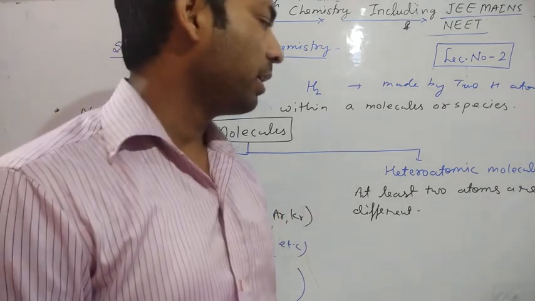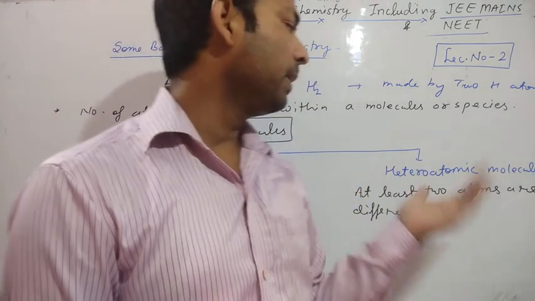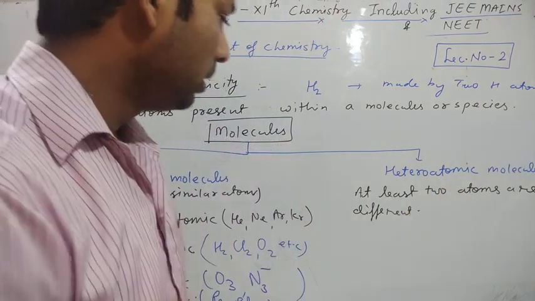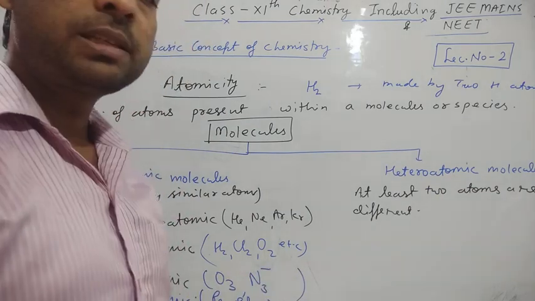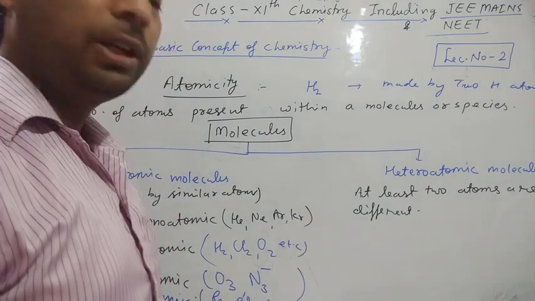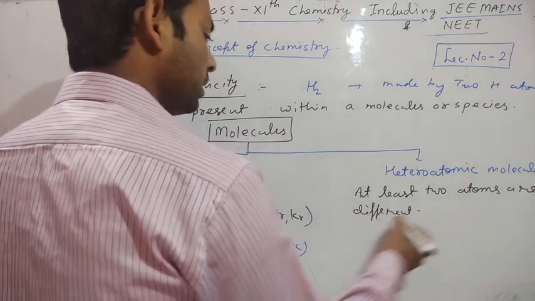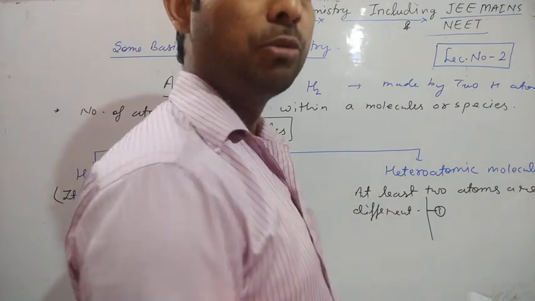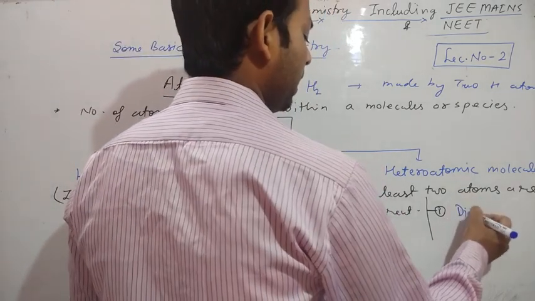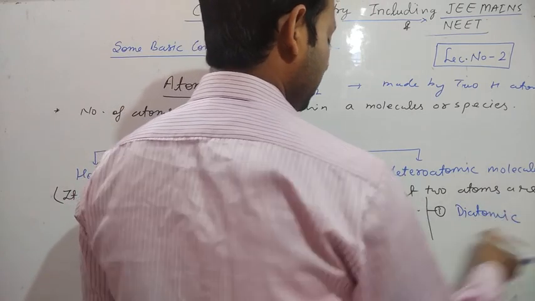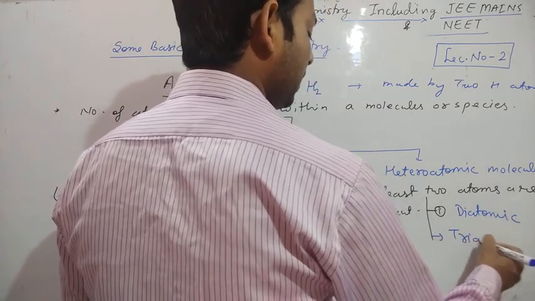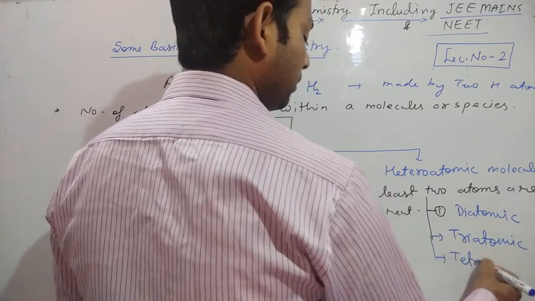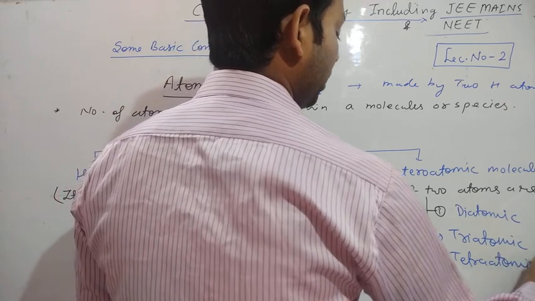Now I am talking about heteroatomic. Hetero means different atoms. At least two atoms are different. These are also classified on the basis of number of atoms into many types. The first type is diatomic. It is not possible to be monoatomic. So the first one is diatomic. Second one is triatomic. Next one is tetraatomic or polyatomic we can say.